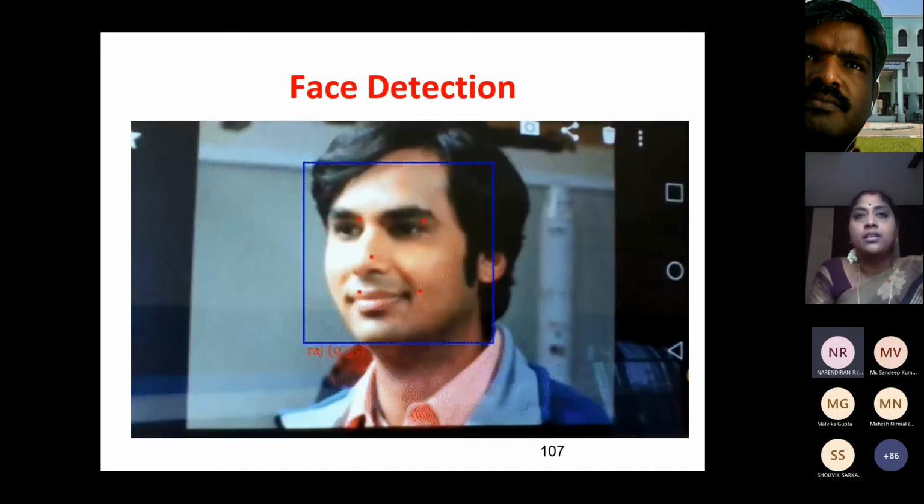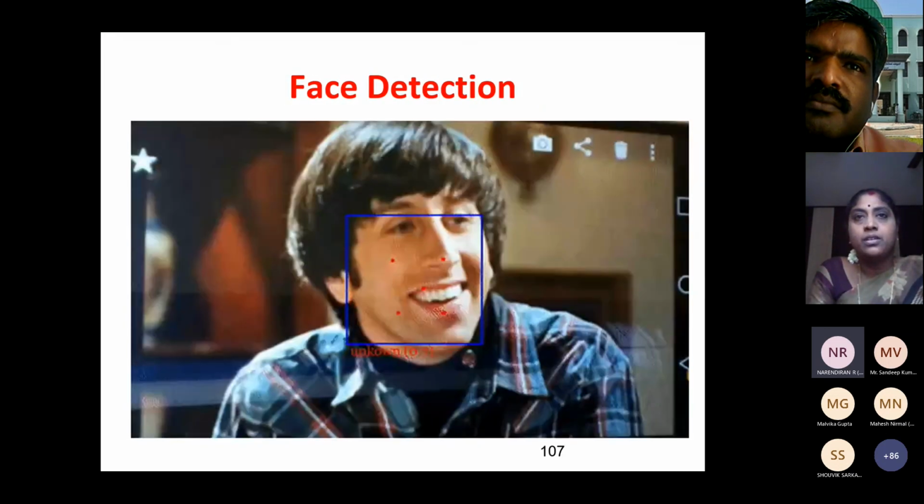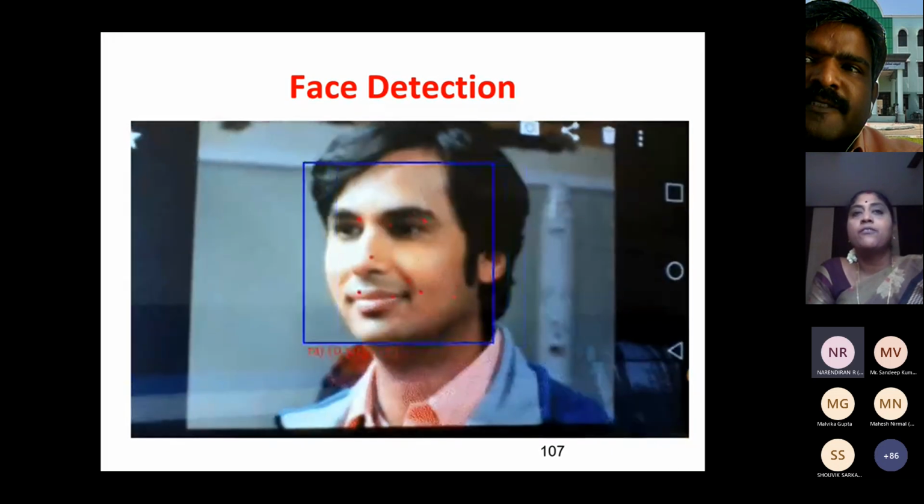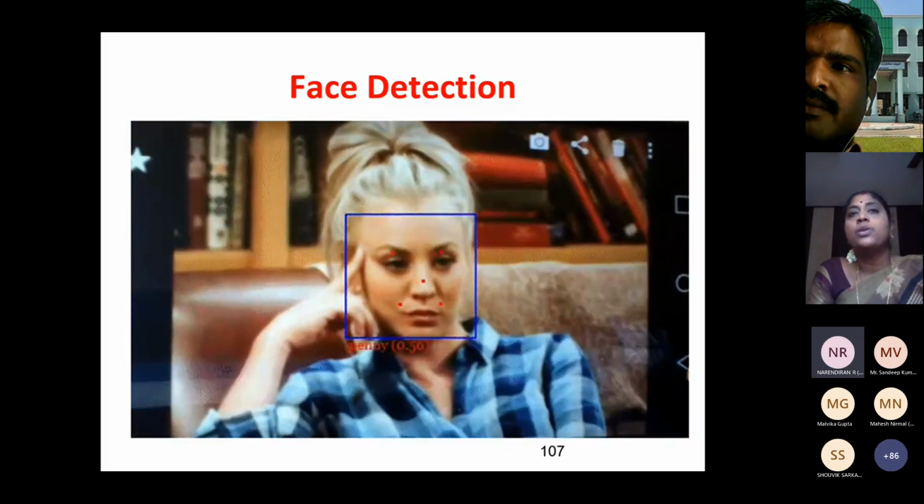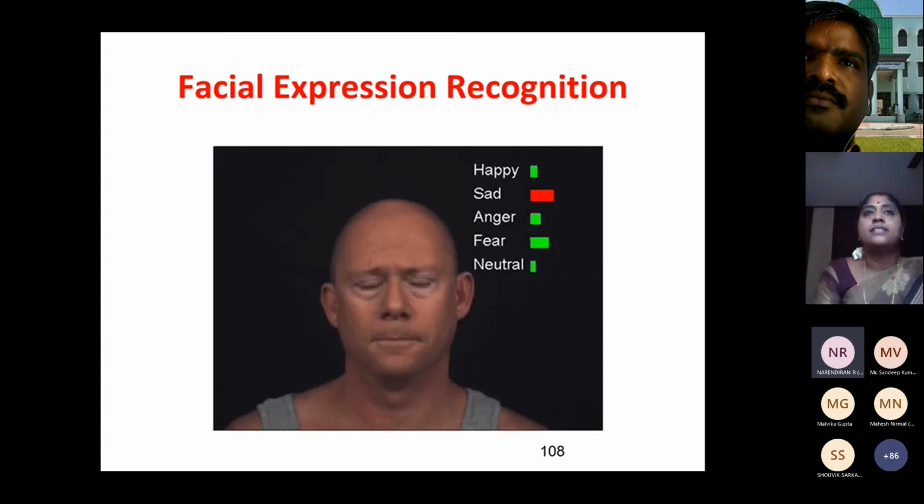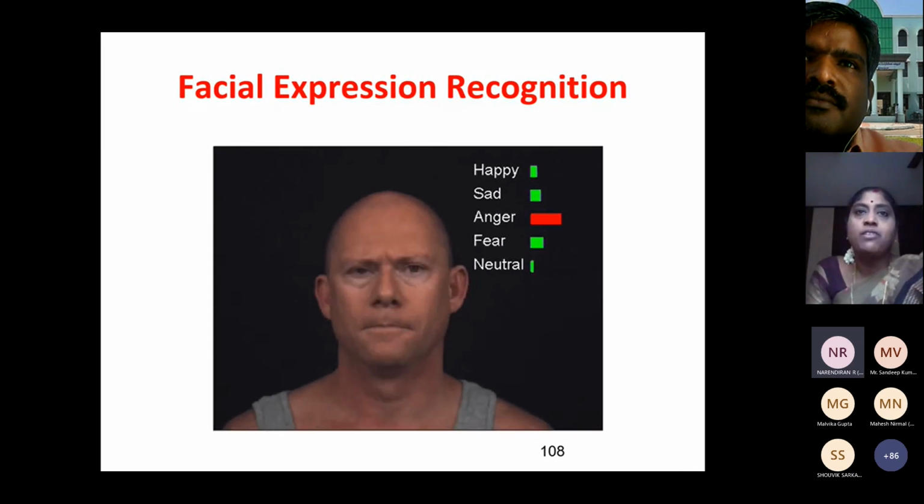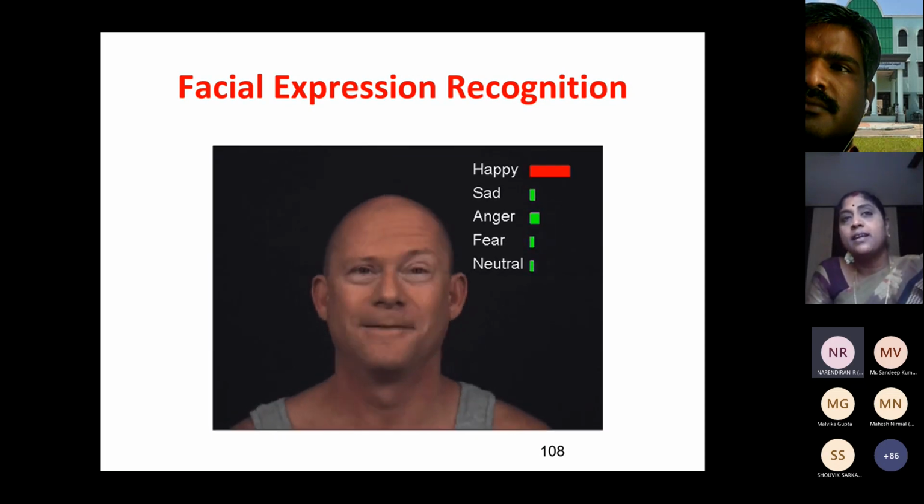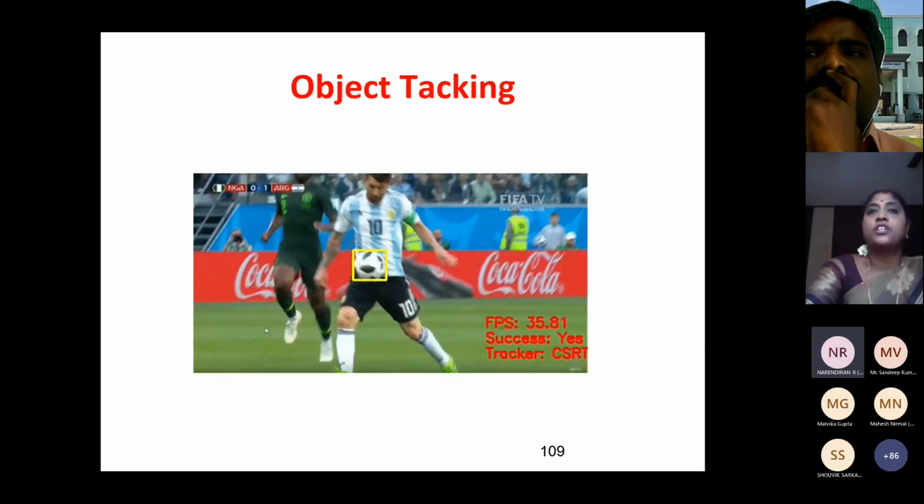And this is our friend thing, web series, from where it is doing face detection. In real-time face detection, it is specifying who it is. And next is facial expression recognition, where we can see the expression. Just simply we can identify what expression. Based on this, we can go for customer analysis and other analysis also based on facial expression.